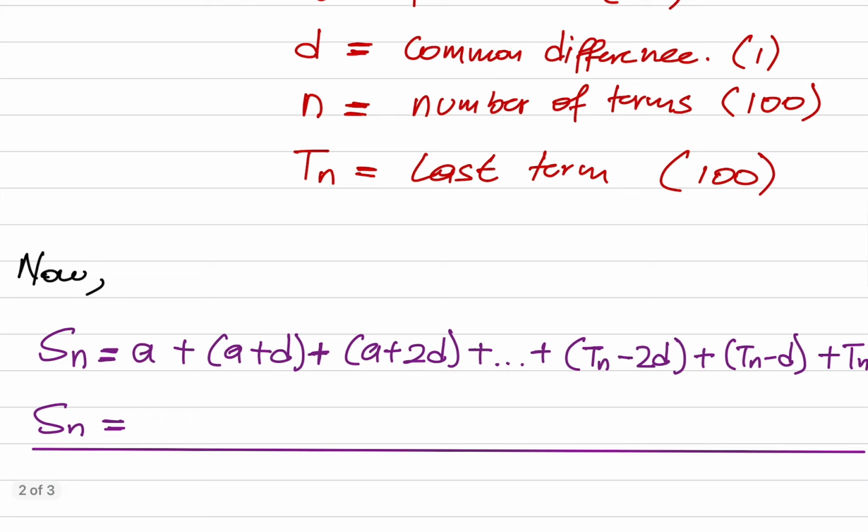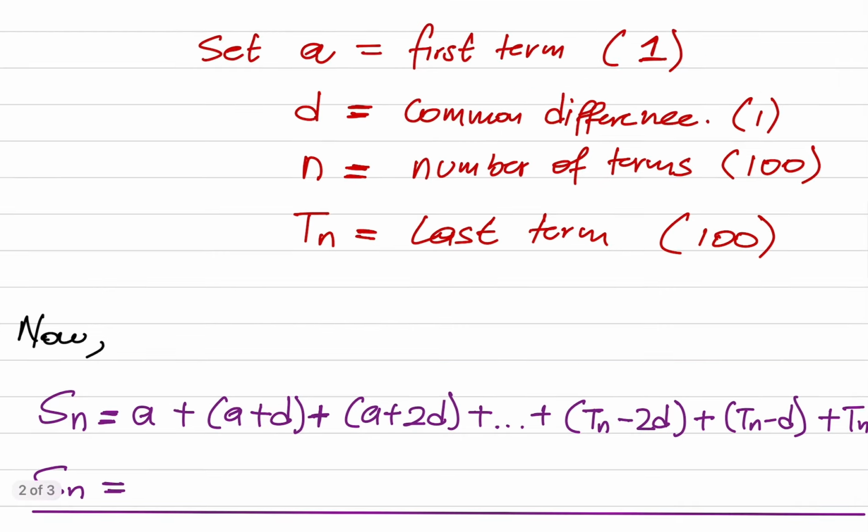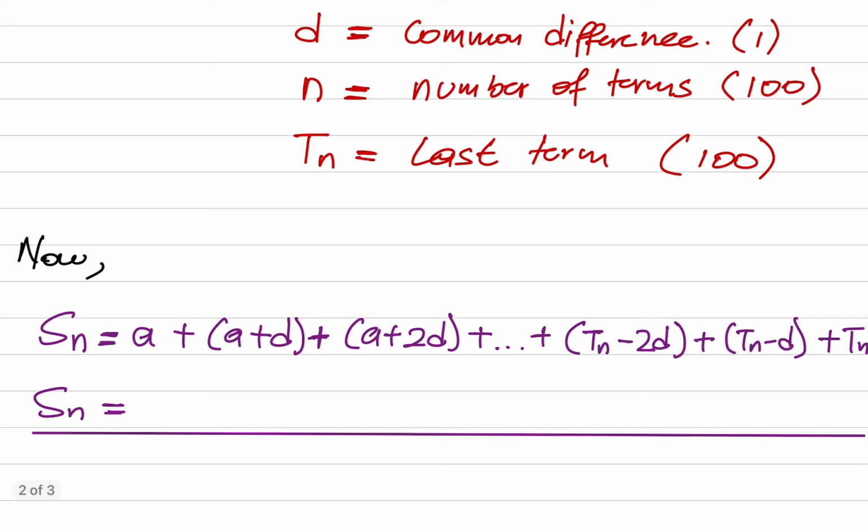Now, let us construct our equations using letters. We said A is 1, we know that. For you to go from the first term to the second term, you need to add the difference. A is 1, so that will be 1 plus your difference 1, which gives us 2. What about this one? We have A plus 2D, 1 plus 2, and your difference is 1. So 1 plus 2 is how much? It's 3.